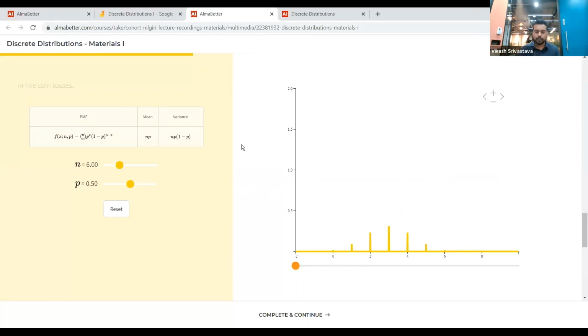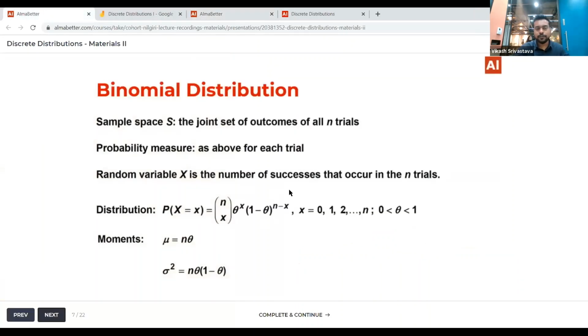So I toss the coin once, I toss it again, right? So my random variable is defined as the number of successes. Okay, so now let's define what success is. So let's go by my preference. So I'll define success as getting a head. Okay, so how many heads I'm getting in these 6 trials.